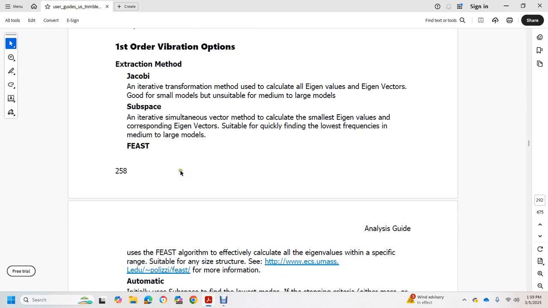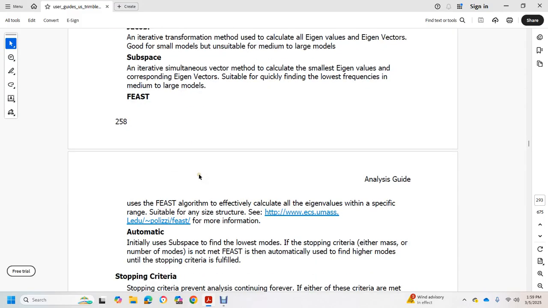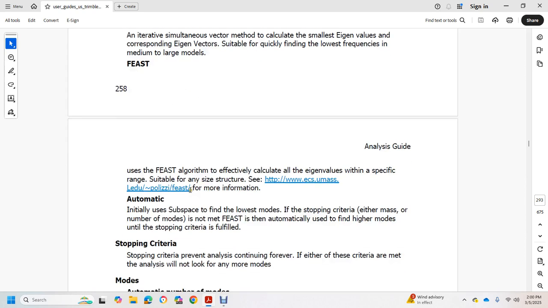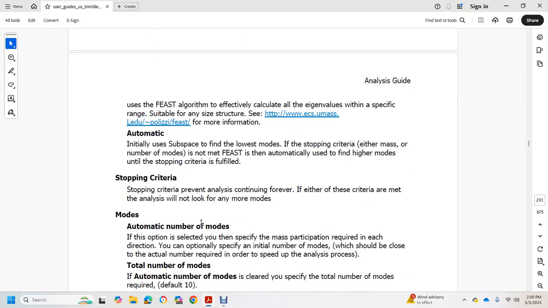the FEAST algorithm effectively calculates eigenvalues within a specified range, suitable for the inside of the structure. See ECS.US mass, LEDU, PolyViz, FEAST for more information. Automatic: initially uses subspace to find the lowest modes, with the stopping criteria of either mass or number of modes not met for FEAST. If not met, it then automatically finds higher modes until the stopping criteria are fulfilled. Stopping criteria prevent the analysis continuing once either of these criteria is met, and the analysis will not look for any more modes. Automatic number of modes.